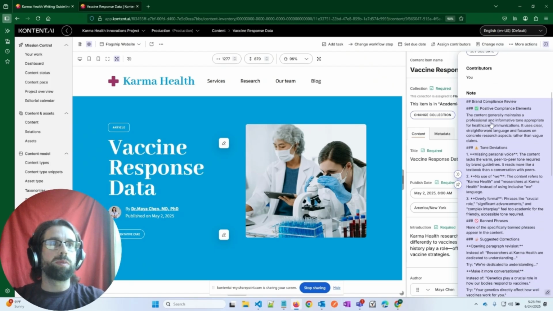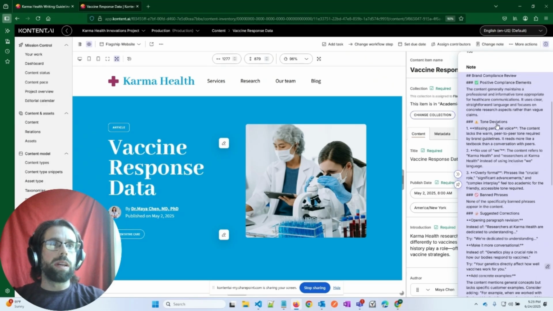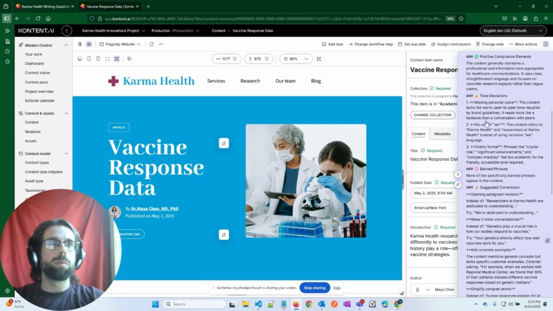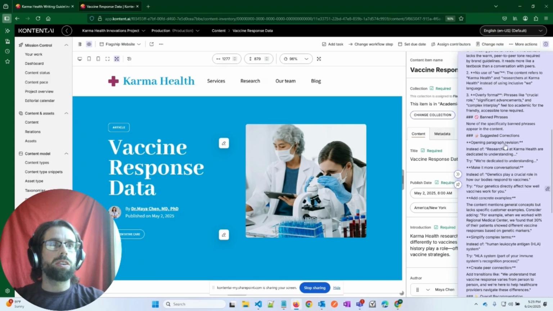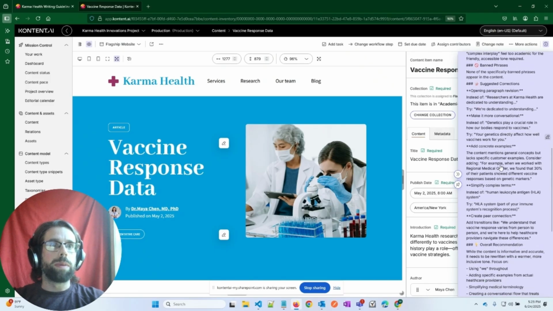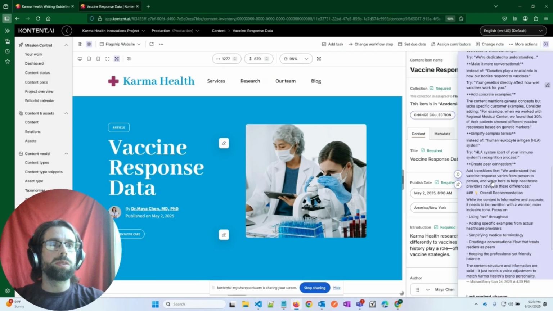It says it has a professional and informative tone that's appropriate. It outlines some tone deviations, so missing a personal voice. It's overly formal. There's no use of we. There's some suggested corrections in here and some tips and concrete examples.